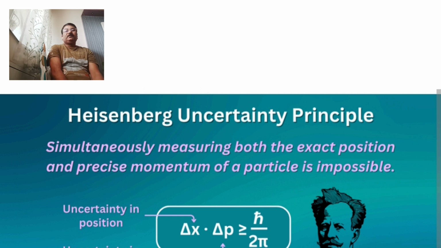So the scientist Heisenberg put forth one theory regarding the position and momentum of an electron or particle.